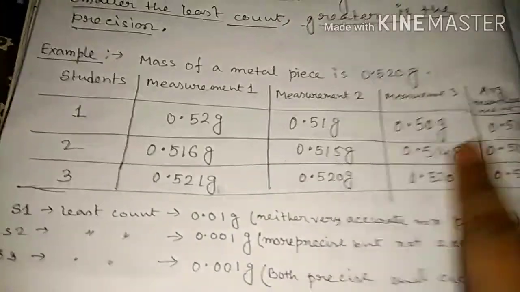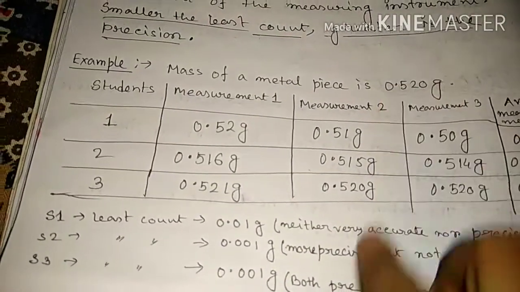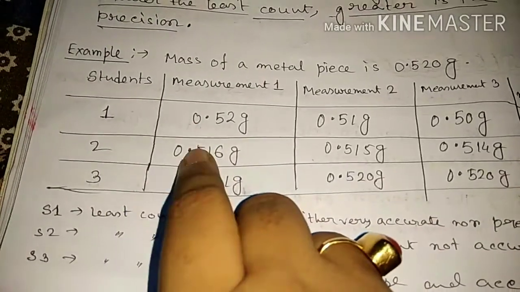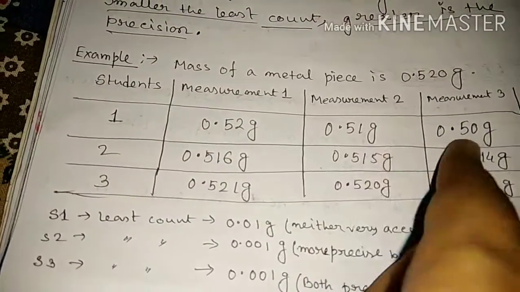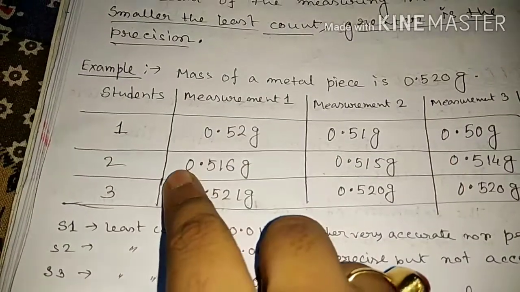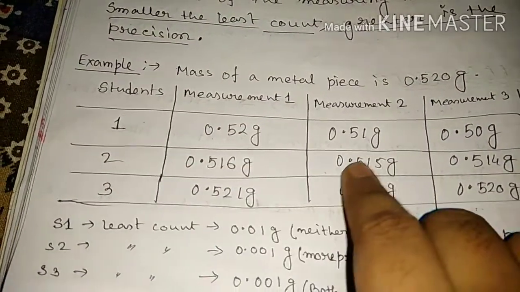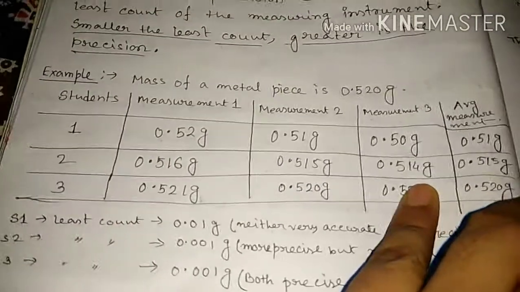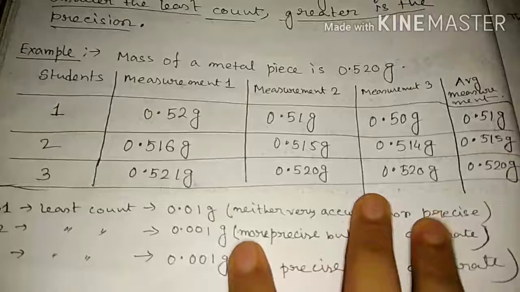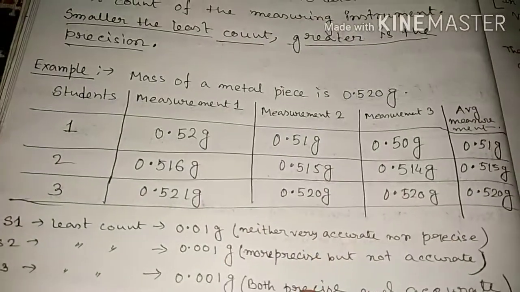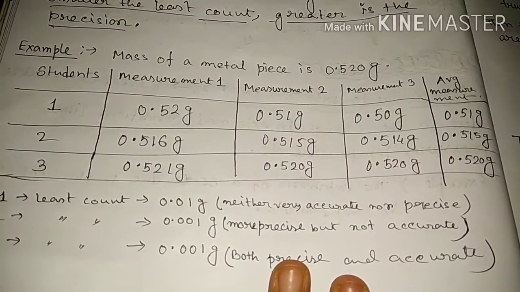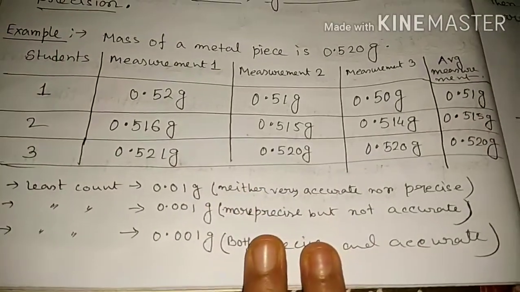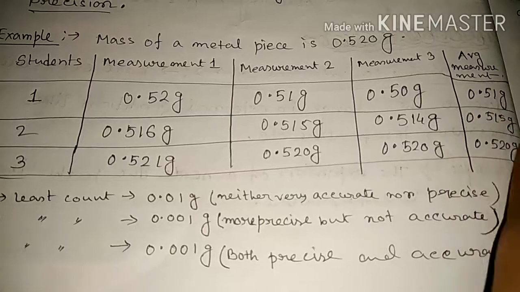And the average value is also not accurate to the true value. Okay. Now number 2, the second student. Calculate the mass of this metal, please. 0.516 gram, 0.515 gram, 0.514 gram, and the average is 0.515 gram. So in this case, the least count is 0.001 gram. It is more precise compared to the first student, but this average value is not accurate.